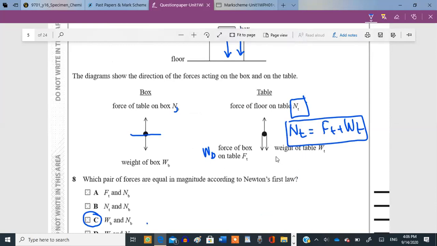Weight of the table, and NT says force of the floor on the table. Weight of the table is actually the force applied by the table on the floor, and this is the force applied by the floor on the table. So this seems like the most appropriate answer. WT and NT. Let's check it out.